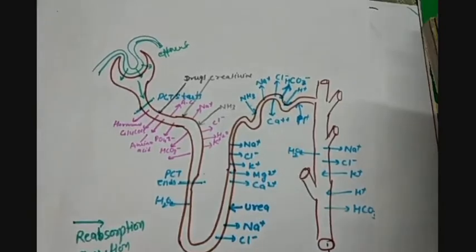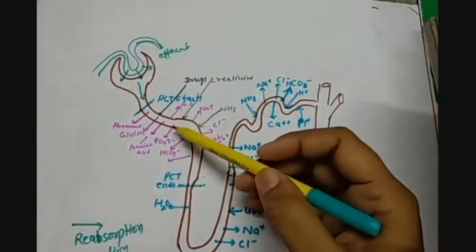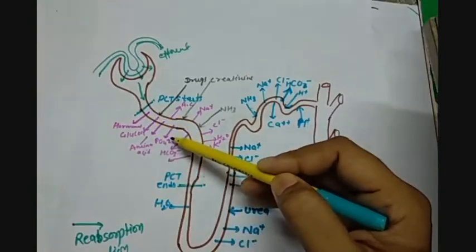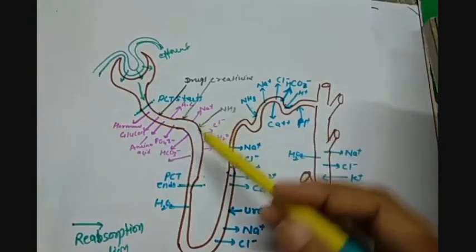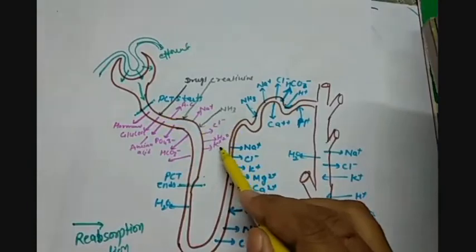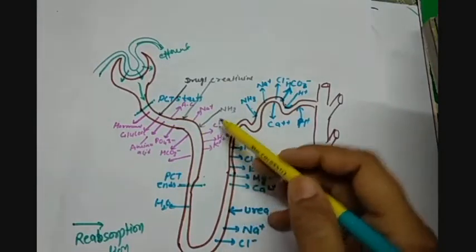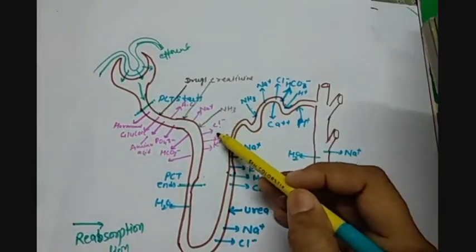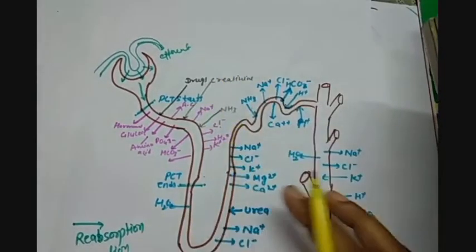So what happens in the PCT? You can see that hormones, glucose, amino acids, phosphate and carbonate groups, some ions also like potassium, chlorine, sodium, ascorbic acid, and along with that, water. These all things are required for the human body.